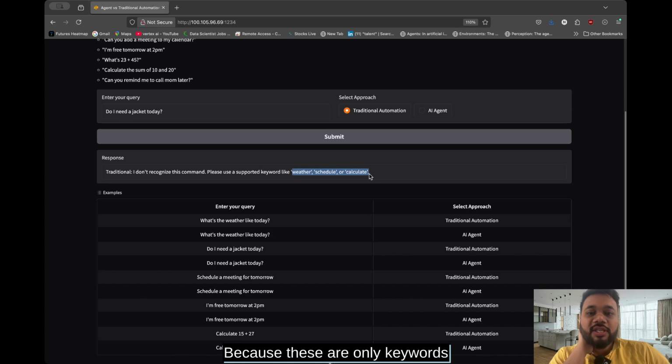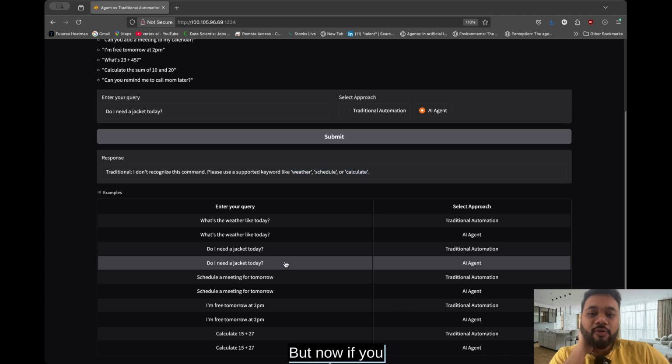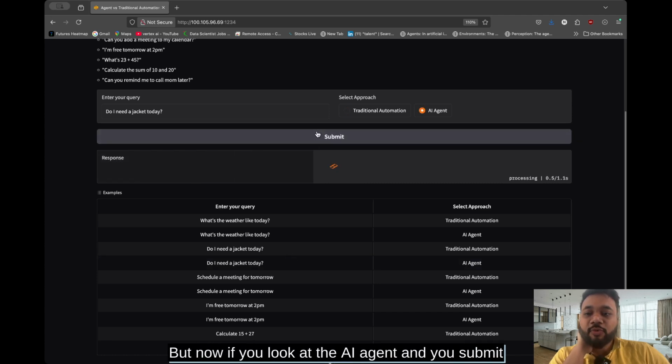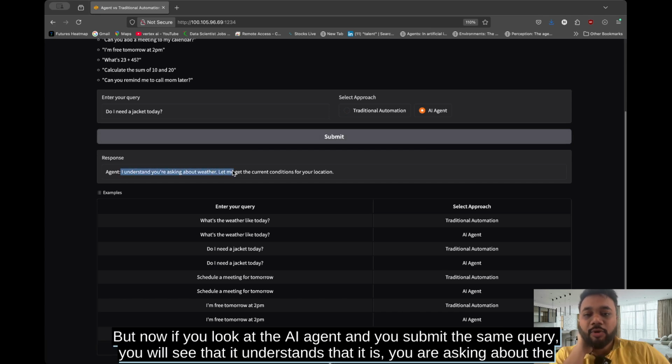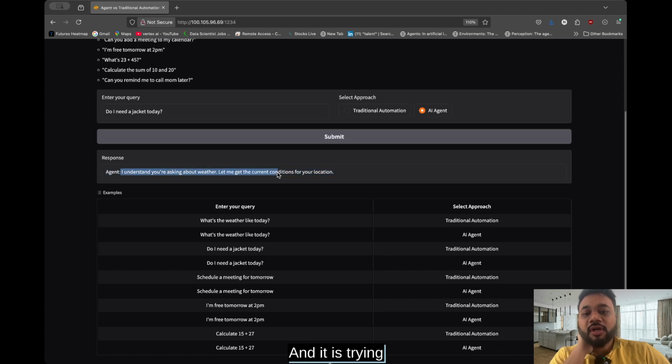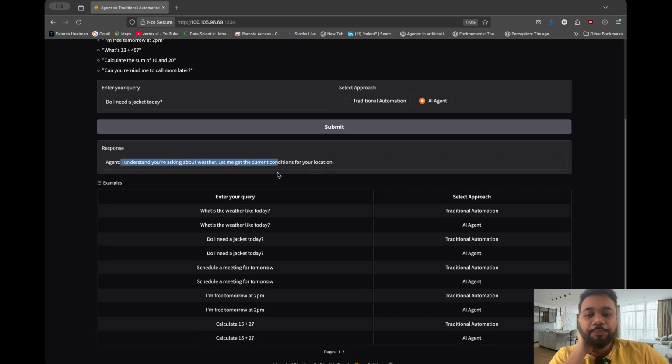These are the only keywords that are supported by the traditional algorithm. But if you look at the AI agent and submit the same query, you'll see that it understands you're asking about the weather, and it's trying to cover a wider horizon than what your traditional automation had to cover.